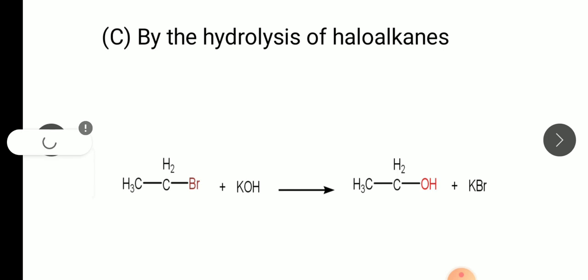So this is a type of substitution reaction, and this is known as hydrolysis of haloalkanes. So X goes out and OH comes in. Why? Because Br is a good leaving group, so it goes out easily, nothing to add. Just by addition of KOH, alcohol is formed. Here ethanol is formed from bromoethane. So this was the last type. That's all. So these are the preparations of alcohol.